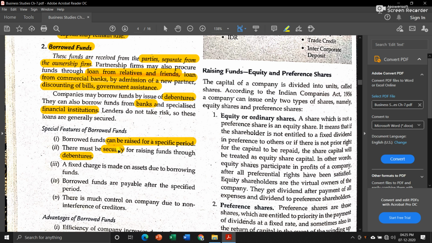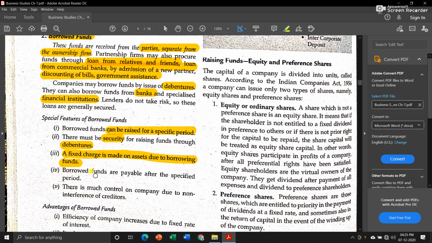This we will learn in detail while we will learn about debentures. Then the third point is that a fixed charge is made on assets due to borrowing funds. Now whenever we borrow funds, we have to keep our assets as security. So we are going to charge some amount of money from our assets for borrowing a particular fund.